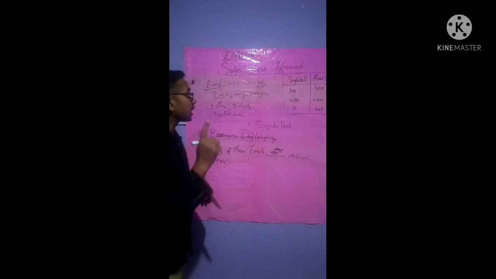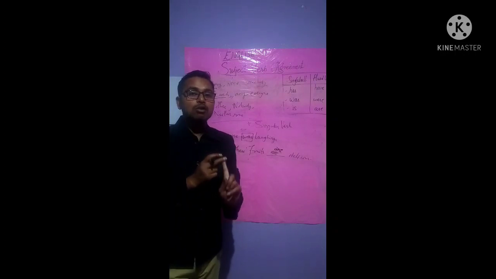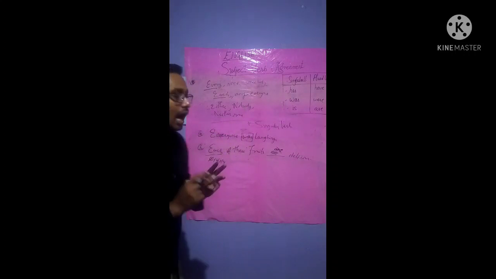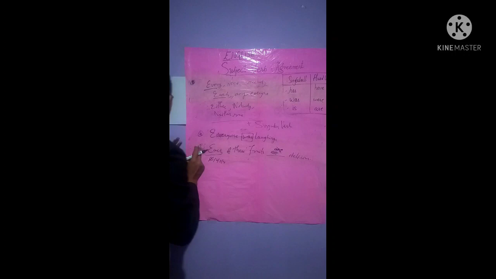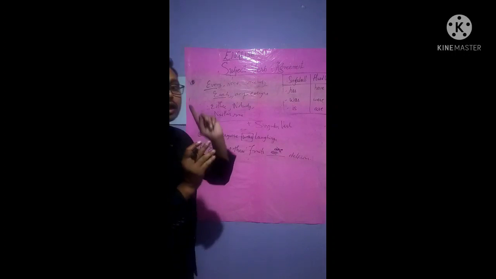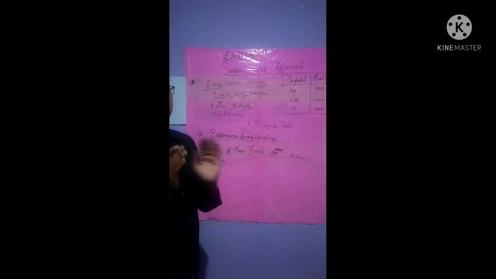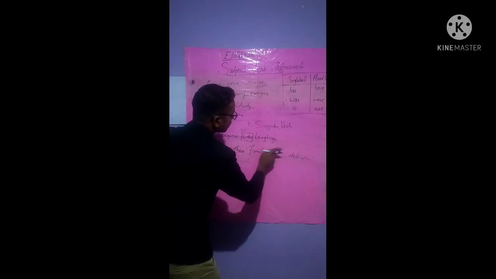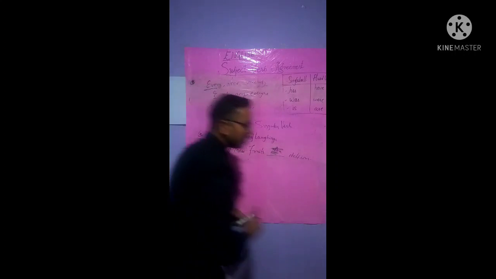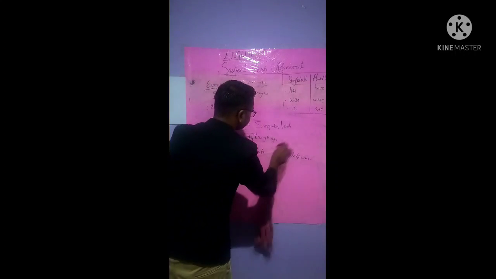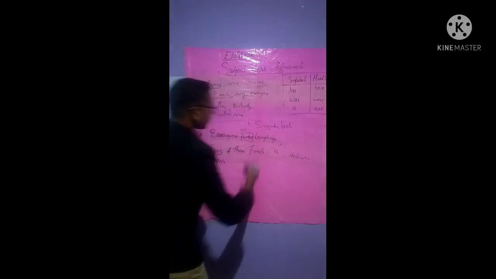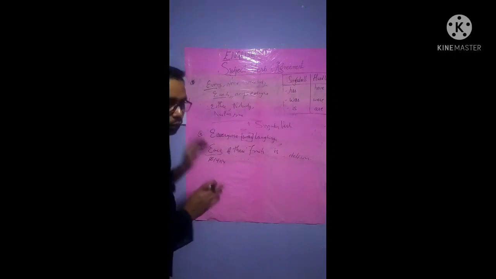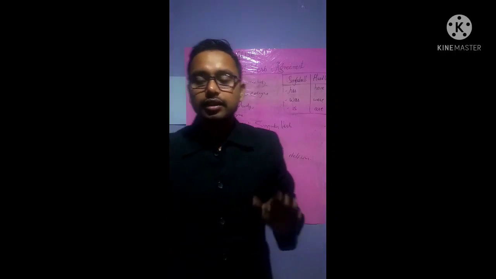Because the very first rule said that a singular noun or pronoun should be connected with a singular verb and a plural noun with a plural verb, isn't it? The very first rule, if you see the video's first section, the first 5 minutes, you will come to know about that. All right, so here it will be is, isn't it? Is will be correct, isn't it? So with this we completed subject verb agreement and its rules.